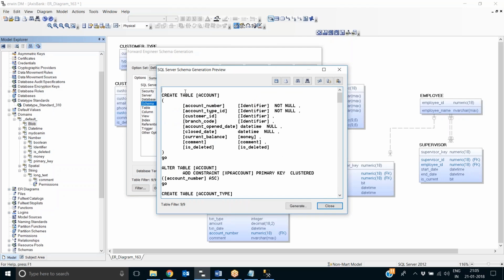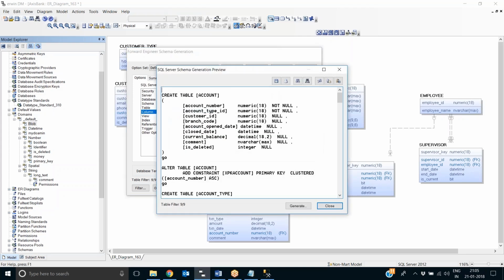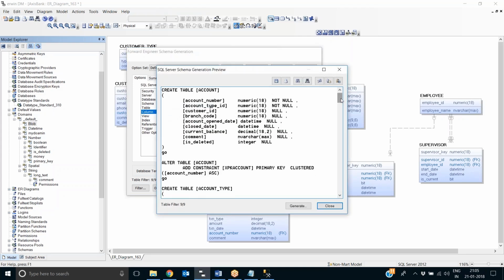It will not create them, but still it uses those types here. If you do not want the user type to be generated, you go to column and say no user data type, because you have the option to generate user-defined data types and also to associate them. This will say don't even associate them. Now you preview. These are all numeric, these are all base data types.